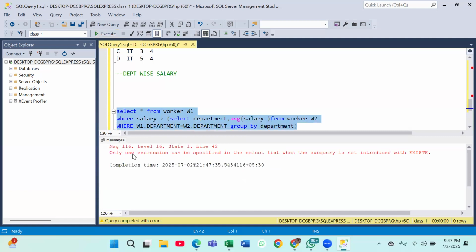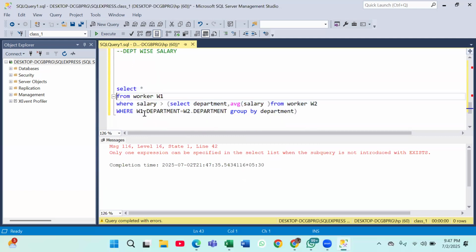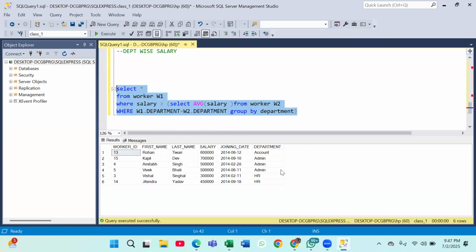Only one expression is possible in the select list here. Select star from your worker table where salary is greater than average salary. Here it will be average salary only, because you are going to compare your salary with the average salary only, na? You are not going to compare it with department. Are you able to get this, everyone?